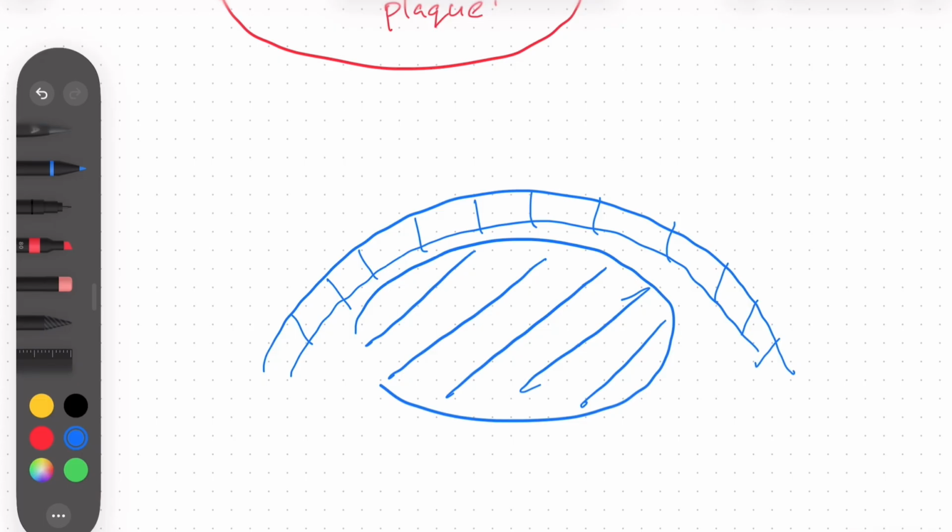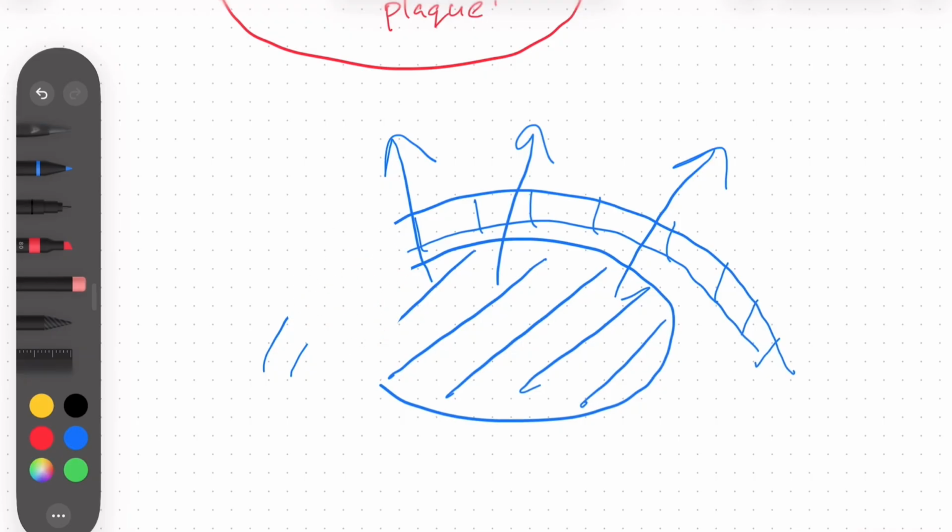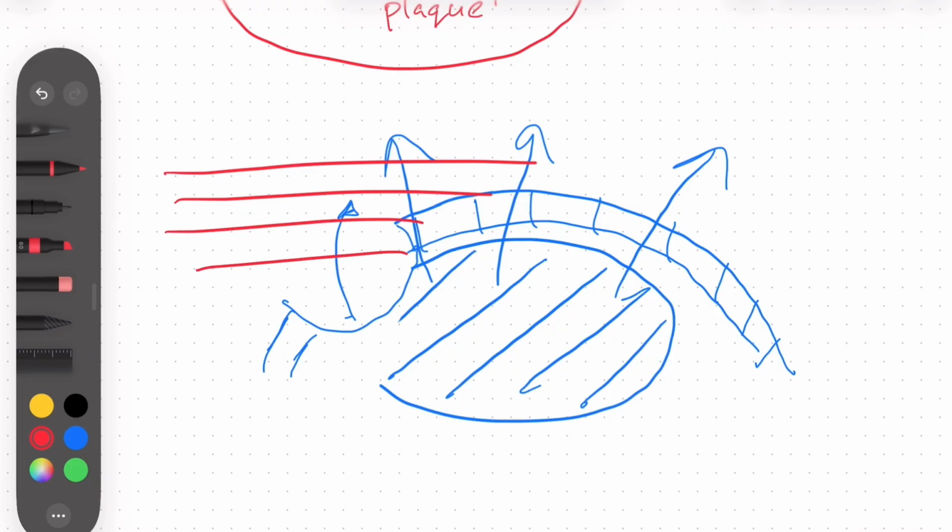But sometimes, after some time, T cells activated by macrophages secrete IFN gamma and pro-inflammatory cytokines such as IL-1, IL-2, and TNF alpha. After some time, when blood goes through these narrowed arteries, this plaque gets ruptured. This is when the actual problem starts. After the plaque gets ruptured, the inside of the vessel wall is exposed to the blood flow.